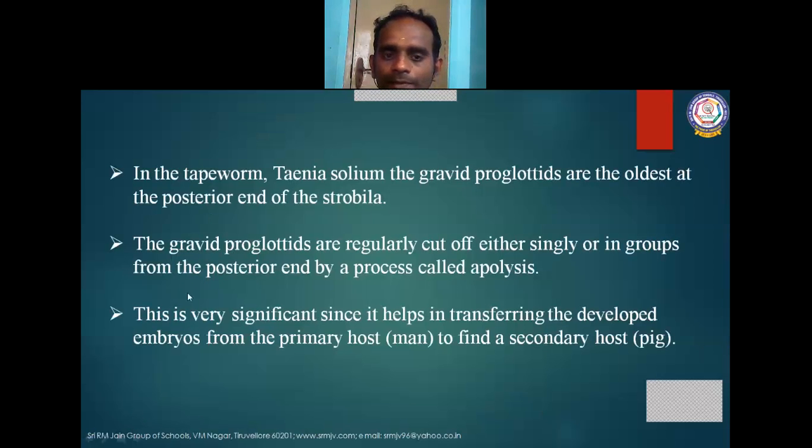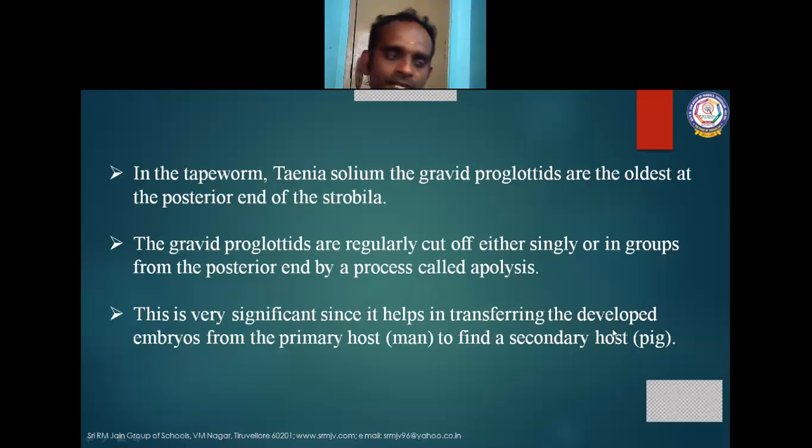The gravid proglottis are regularly cut off, either singly or in groups, from the posterior end of the Taenia solium by a process called apolysis. This is very significant since it helps in transferring the developed embryos from the primary host to the secondary host.